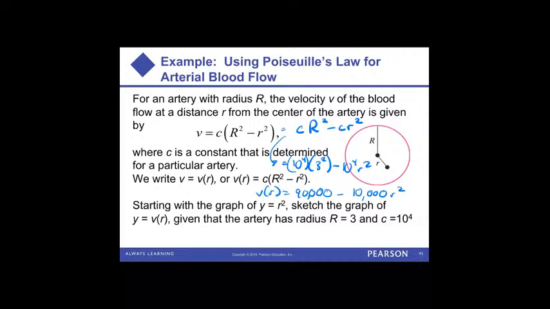Now, if we wanted to graph this based on transformations, we start with a parabola with the vertex at the origin. Notice this 10,000 is outside the basic function, so we're going to do a vertical stretch by a factor of 10,000. We just multiply all the y's by 10,000. Then we multiply the outside of our basic function by a negative, so that's going to flip it top to bottom.